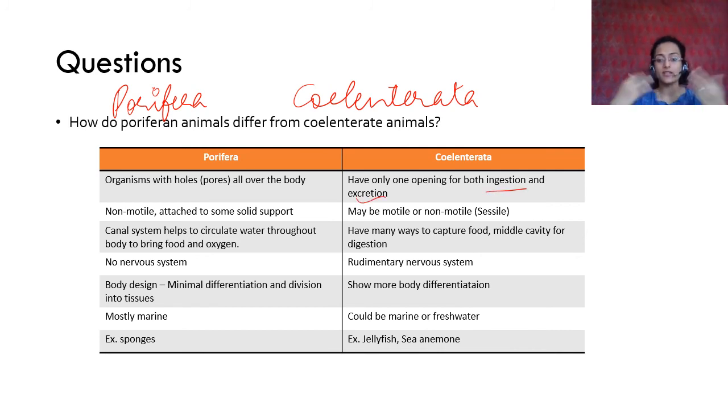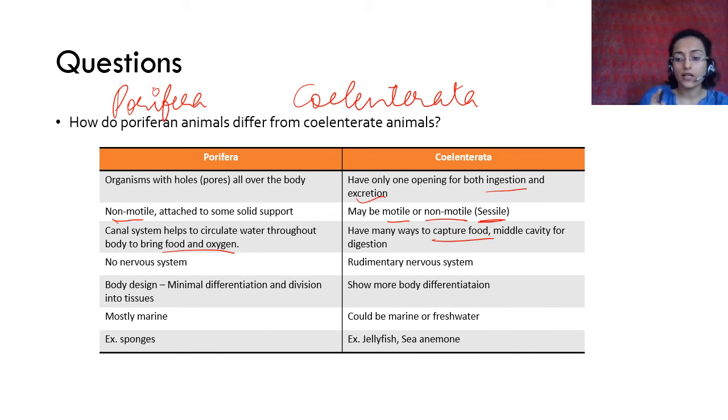Ingestion means eating and excretion means to throw out. So Porifera has pores all over their body. Coelenterata has only one opening for both these things. Porifera is non-motile and attached to some solid support, whereas coelenterate can be motile or non-motile. Non-motile things are also called sessile, but it is not in your book, you don't have to remember that word. Then you have canal system, which helps to circulate water through body to bring food and oxygen. This is how poriferans get their nutrition. Here they have many ways to capture food, and the middle cavity is for digestion, the gastrovascular cavity.